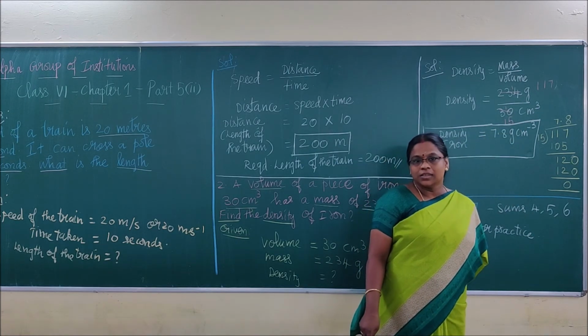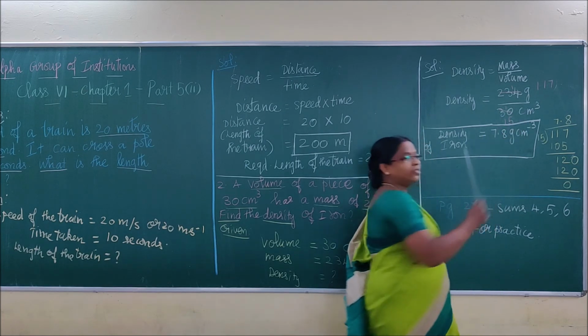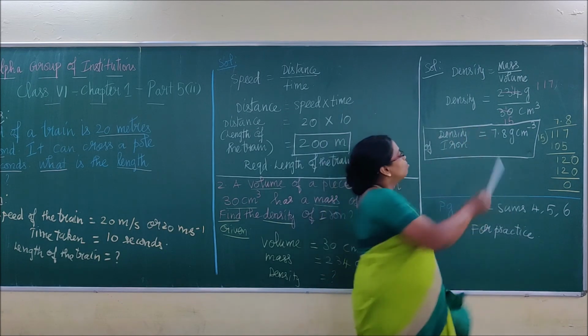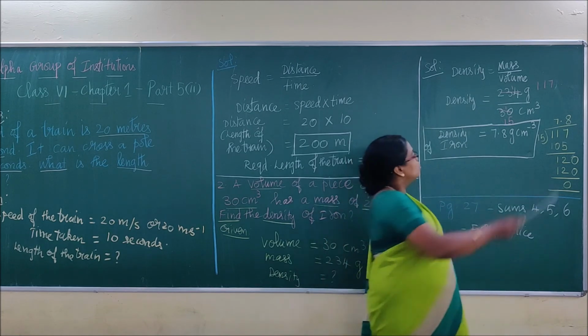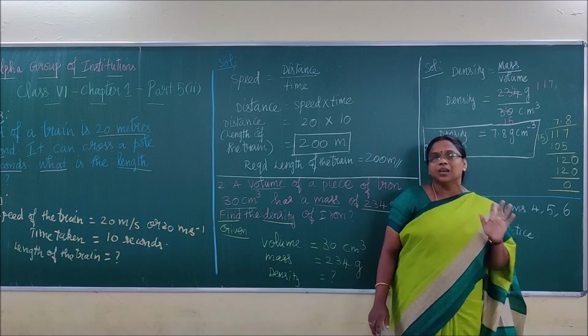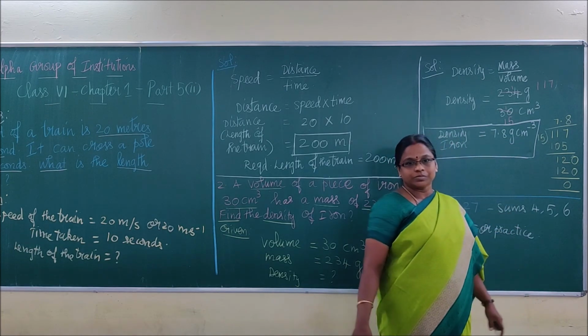Now 117 by 15. This you can't strike further with the same number. Both numbers are now odd, and we cannot strike with one single common number, so we do separate division.